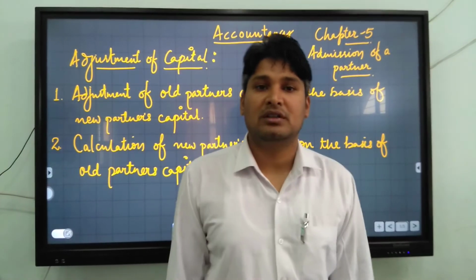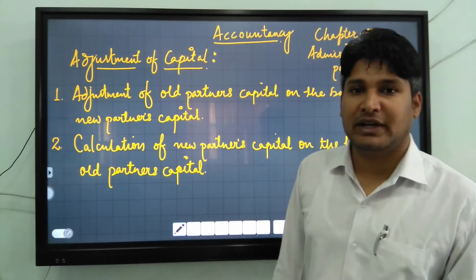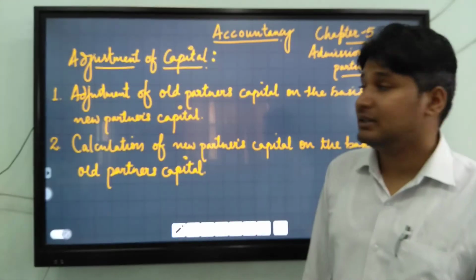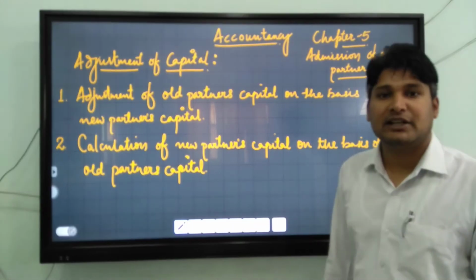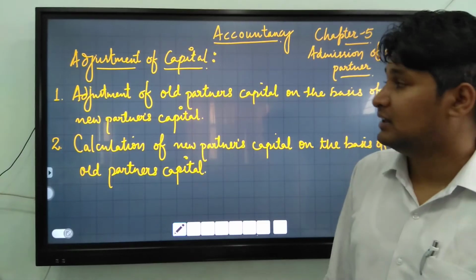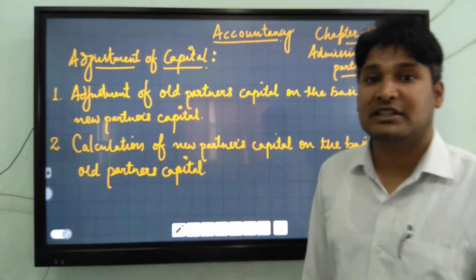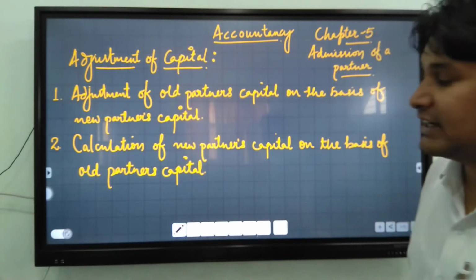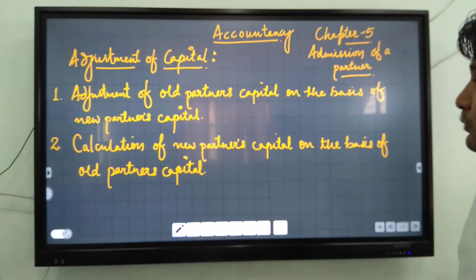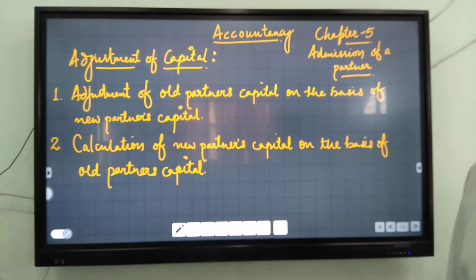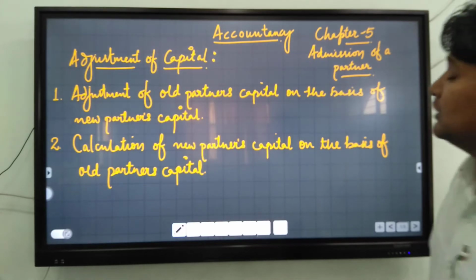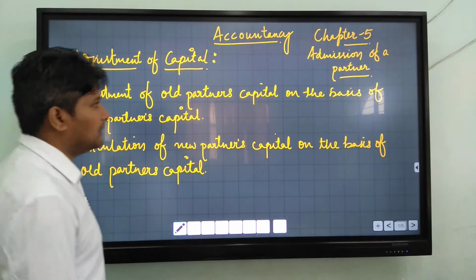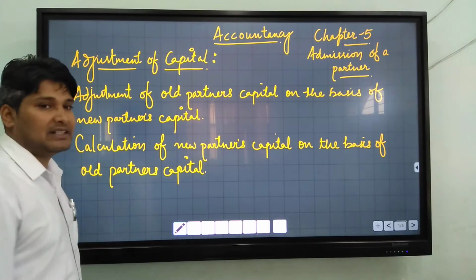Good morning to all. Today we will continue chapter number 5, admission of a partner. And this is the last topic of this chapter, adjustment of capital. There are two methods to adjust partner's capital. First one is adjustment of old partner's capital on the basis of new partner's capital. And second one is calculation of new partner's capital on the basis of old partner's capital. Now today we will discuss only the first one, adjustment of old partner's capital on the basis of new partner's capital.